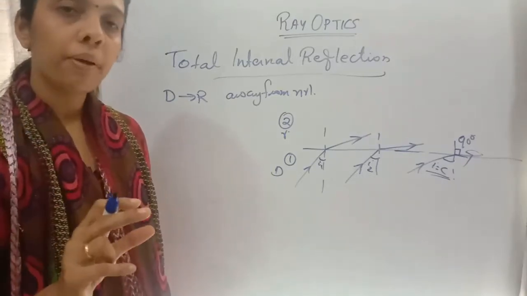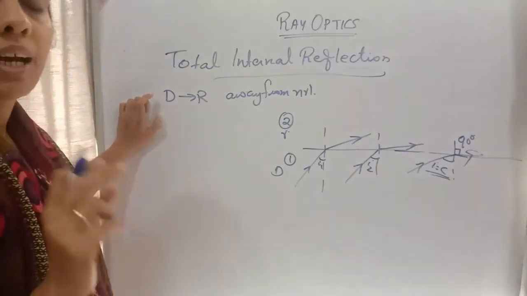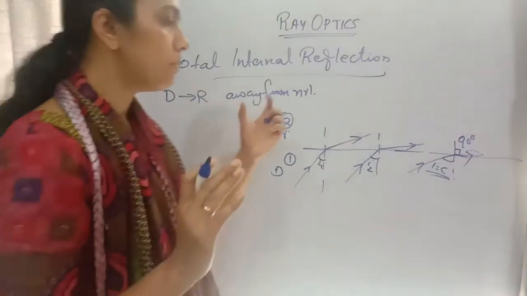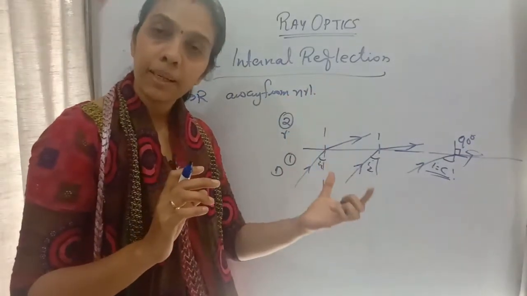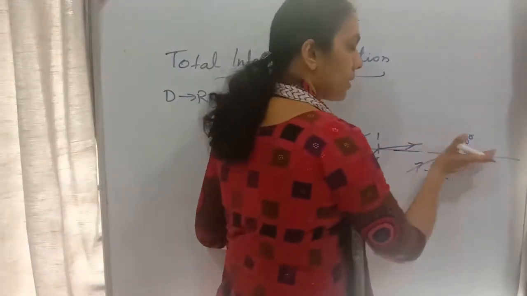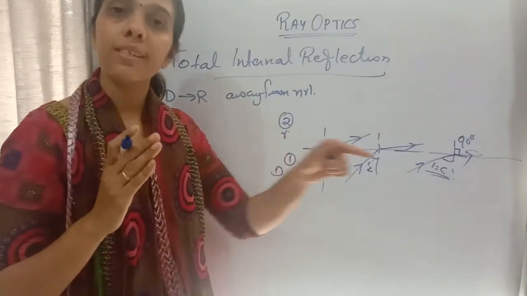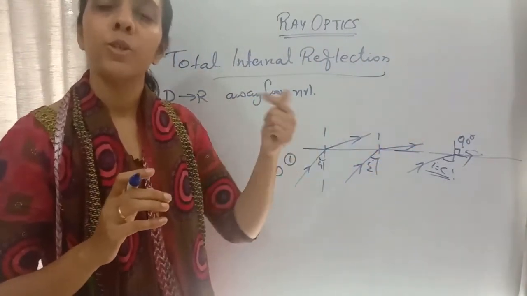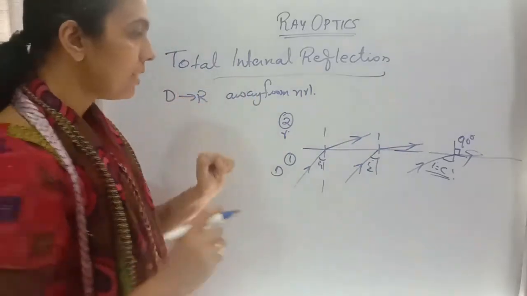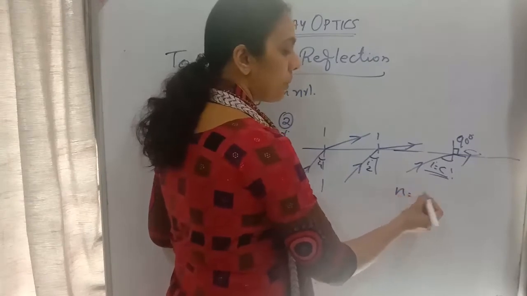When will this happen? This will happen when the ray of light is passing from a denser to a rarer medium. The refracted ray will pass through the surface of separation. So what will be the angle of refraction at that time? 90 degrees. Right?